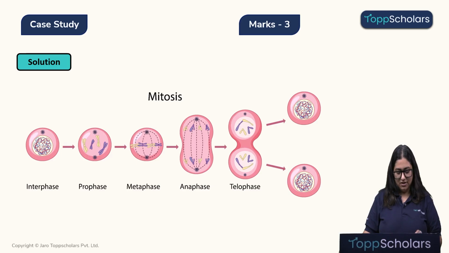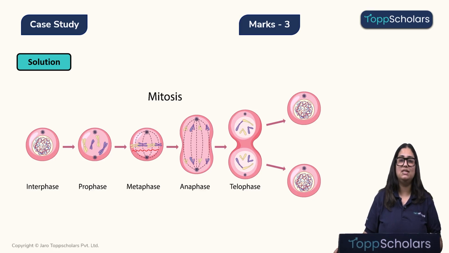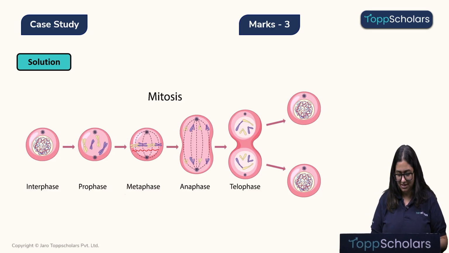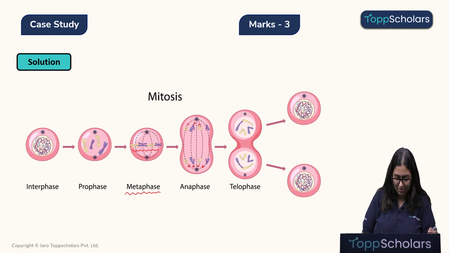Alright. Now, we know that in the metaphase, children, we can see that the chromosomes will be aligned with each other. Right. So, the phase where the chromosomes are aligned at the equator is the metaphase. During anaphase, spindle fibers shorten and pull the separated chromatids towards opposite poles of the cell.